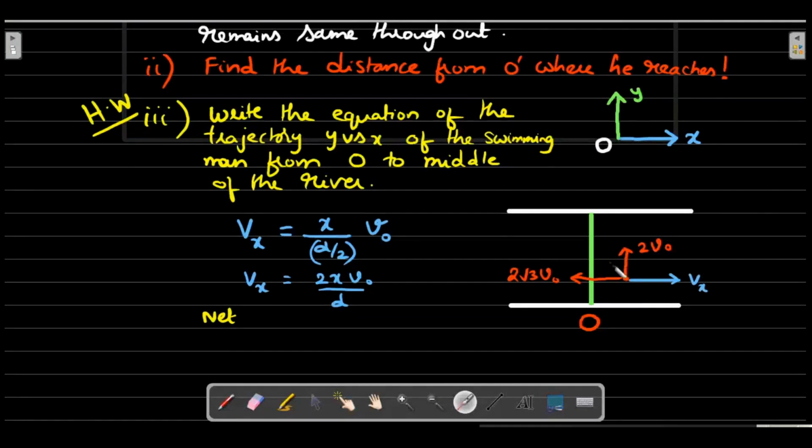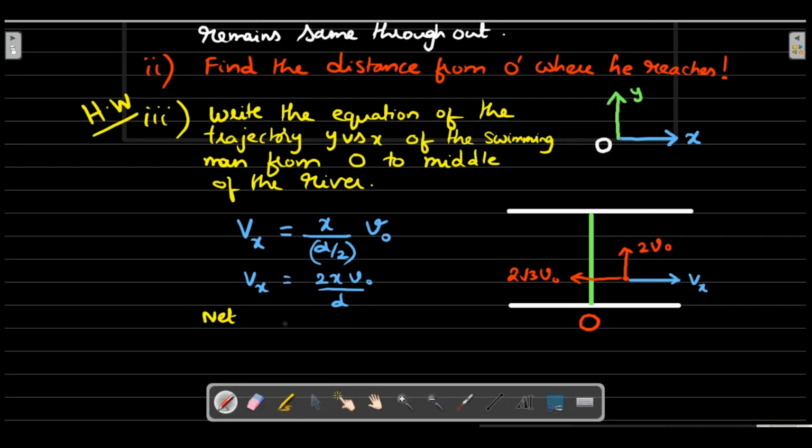Can you see, right? I took the 4v naught red colored vectors, 2 components separately, 2v naught and 2 root 3 v naught. And then there would be a flow of the river, which is a function of x, right? So the set of this entire vector, the yellow colored vector, would be decided by the sum of all these.